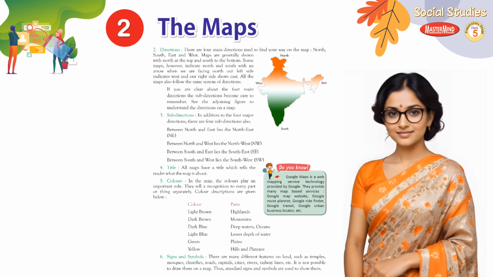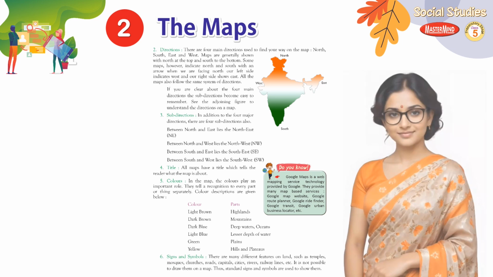If you are clear about the 4 main directions, the subdirections become easy to remember. See the adjoining figure to understand the directions on a map. Subdirections. In addition to the 4 major directions, there are 4 subdirections also. Between north and east lies the northeast, NE. Between north and west lies the northwest, NW. Between south and east lies the southeast, SE. Between south and west lies the southwest, SW.